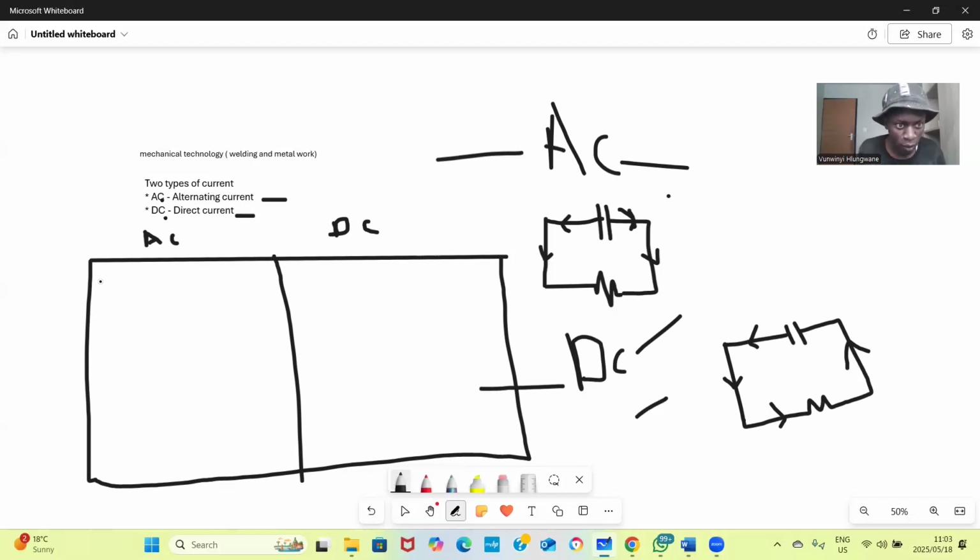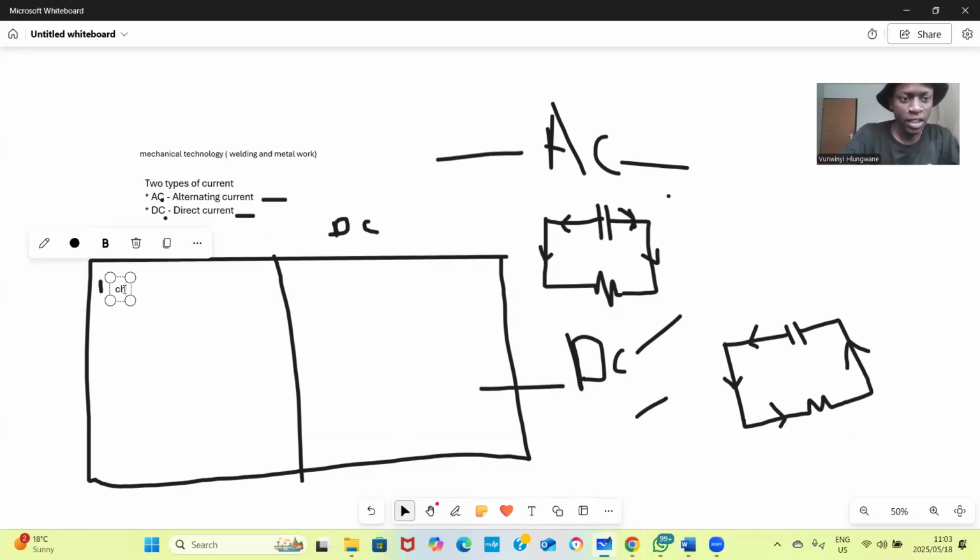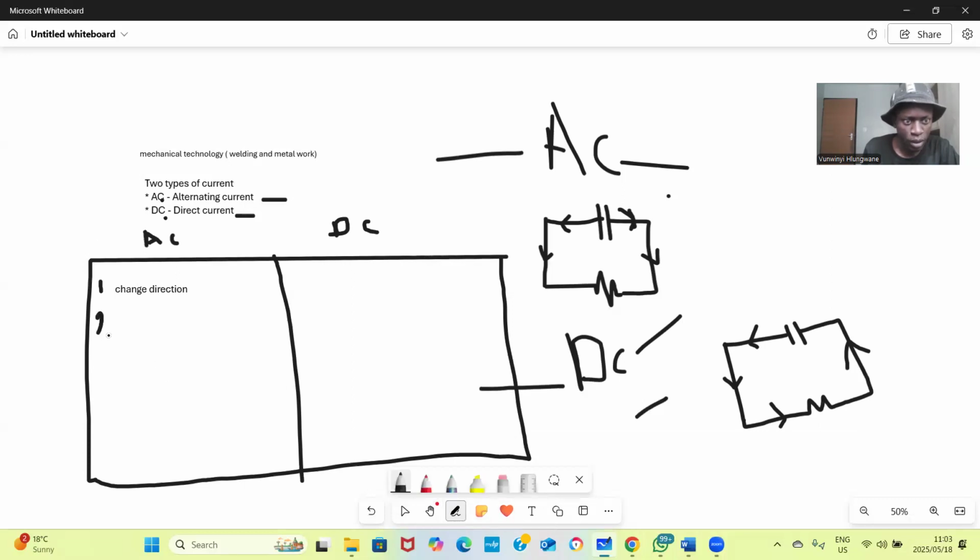That means here, number one, we say AC changes direction. Then we come to number two. This DC will be the opposite of AC. That means if AC changes direction, this one will never change direction.